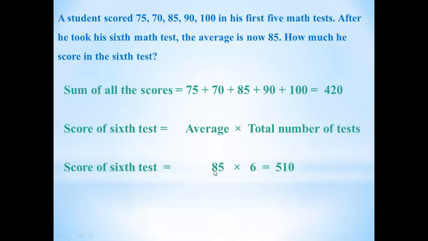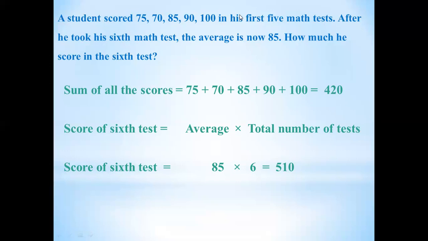So we'll write 85 in place of the average, multiply sign. How many tests has he given? 6. In total he has given 6 tests, in which the scores of 5 tests are given and the score of the 6th test we have to find out. But overall he has given 6 tests. So 85 multiplied by 6 is equal to 510. Now what is the next step, students? Yes.